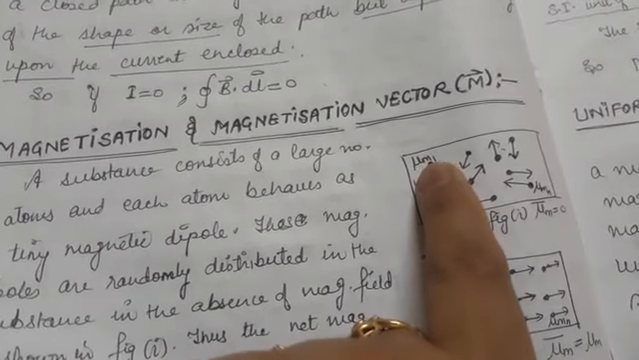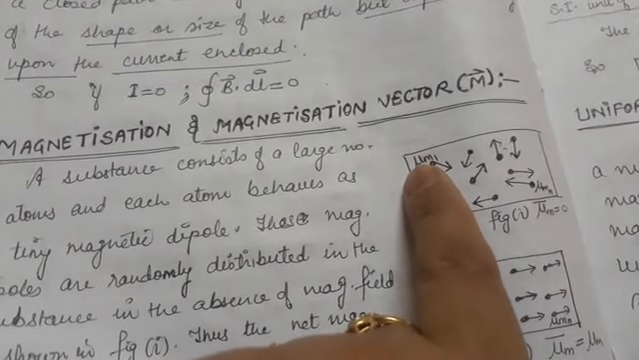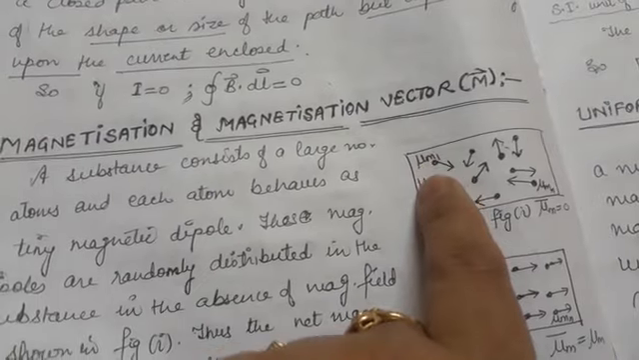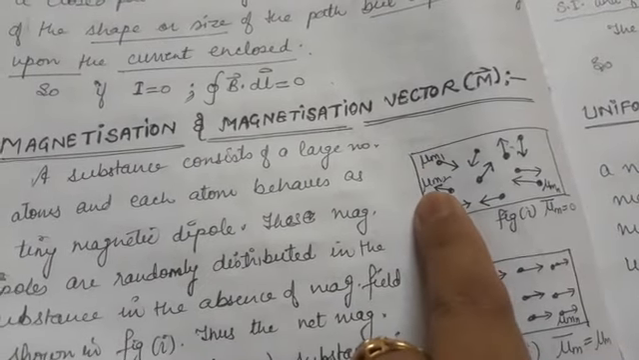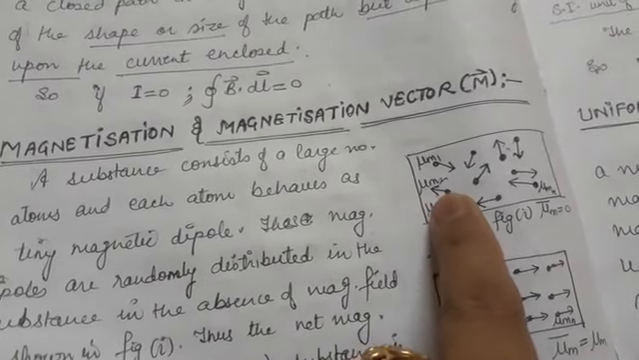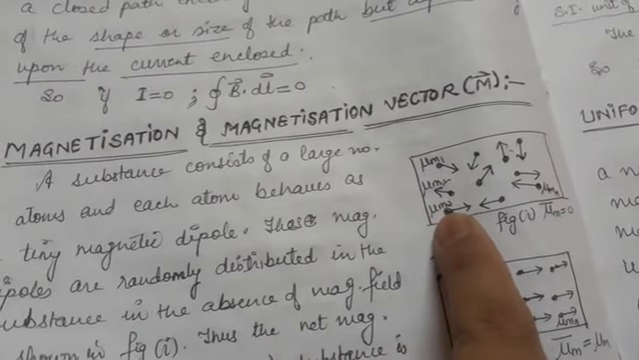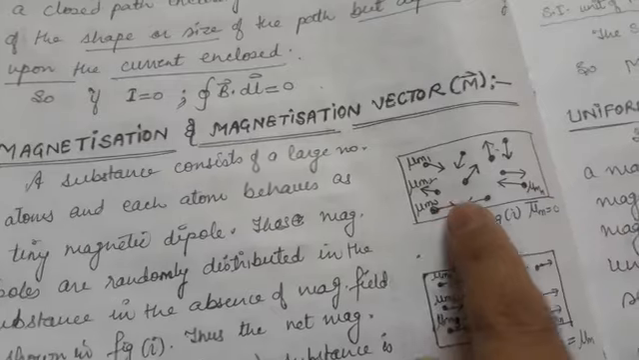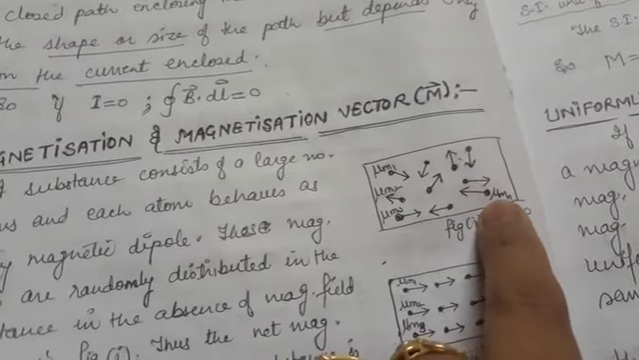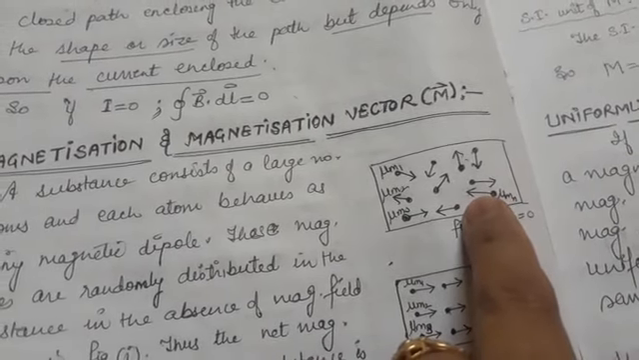Mu m1 means the dipole moment, or you can say magnetic moment, of this atom. Mu m2, this is the magnetic moment of this atom. Mu m3, magnetic moment of this third atom, and so on. This is mu mn, magnetic moment of this nth atom.